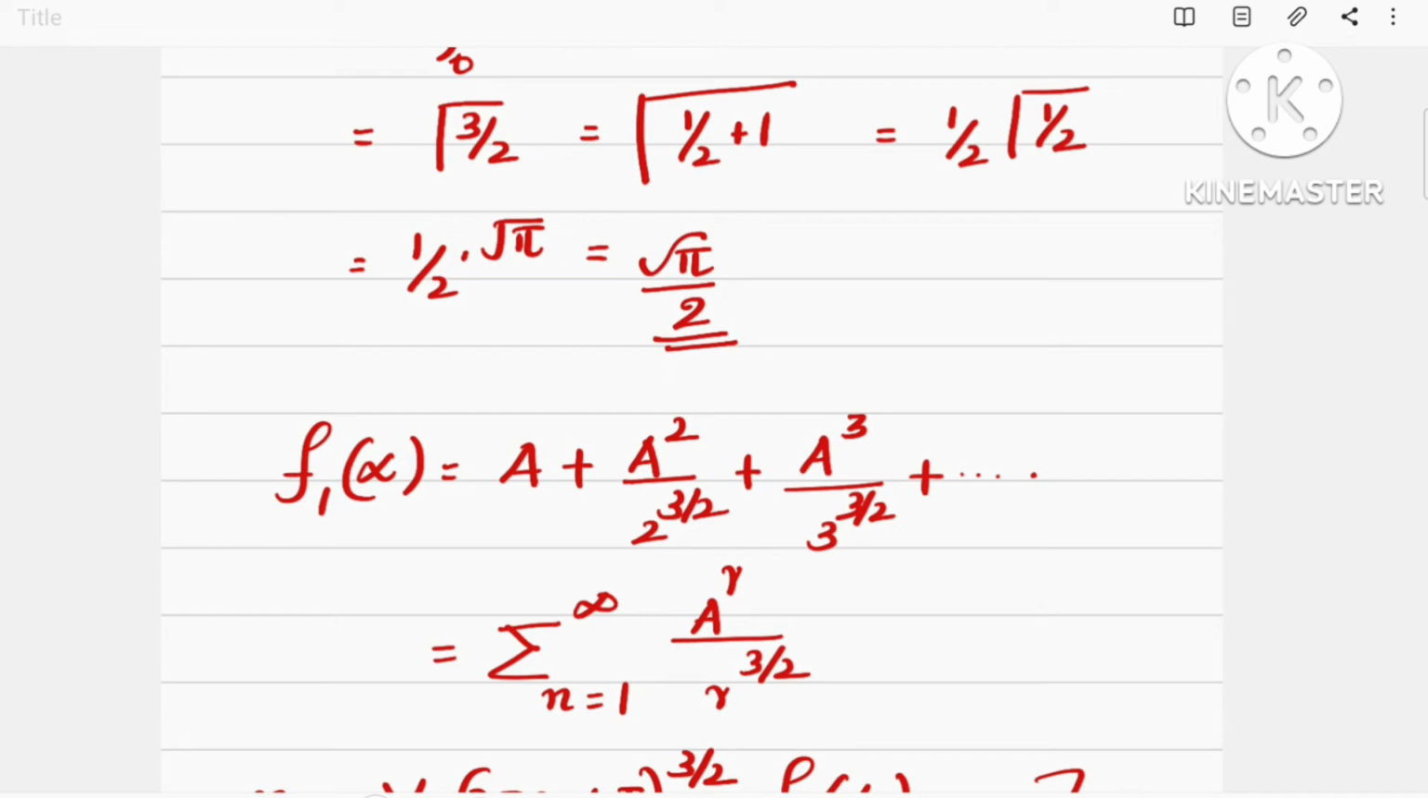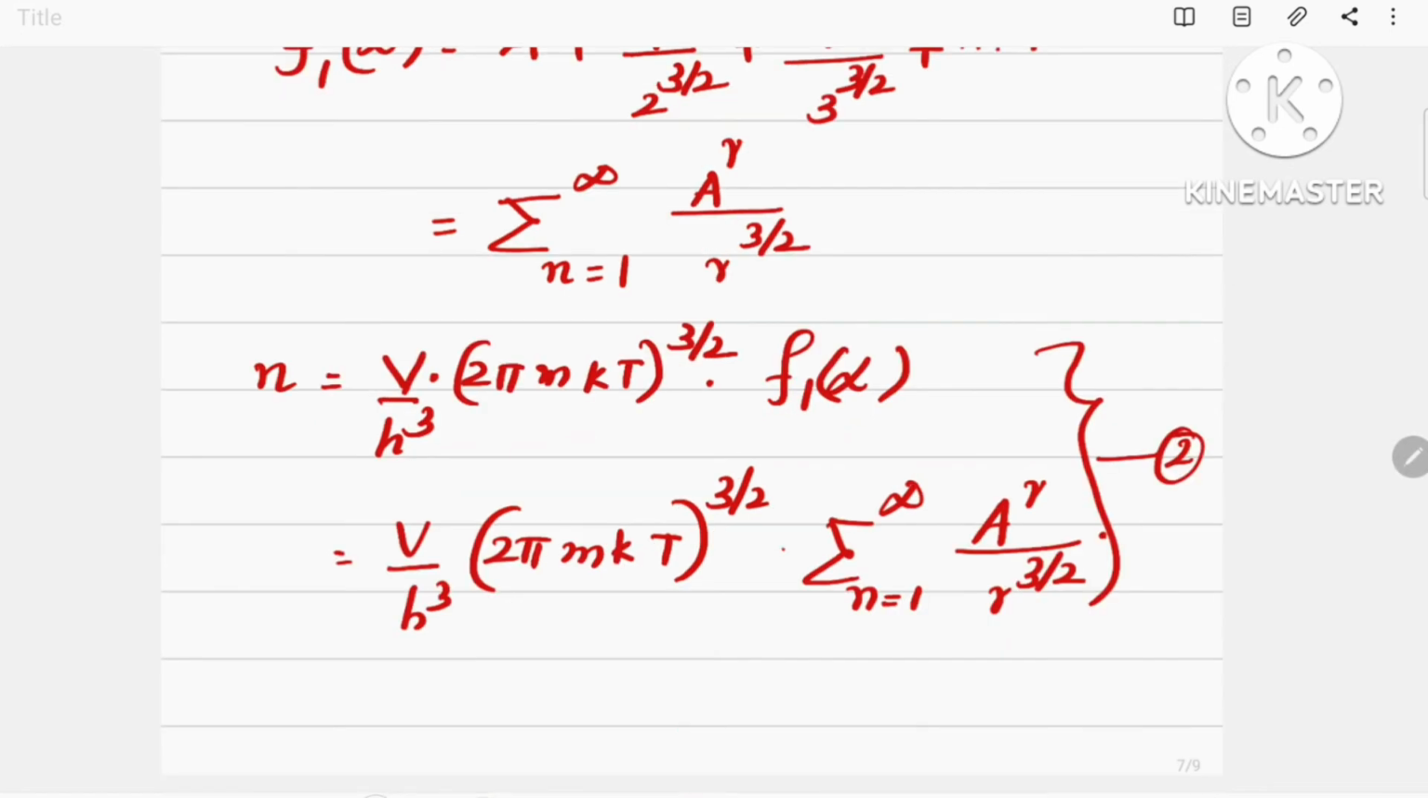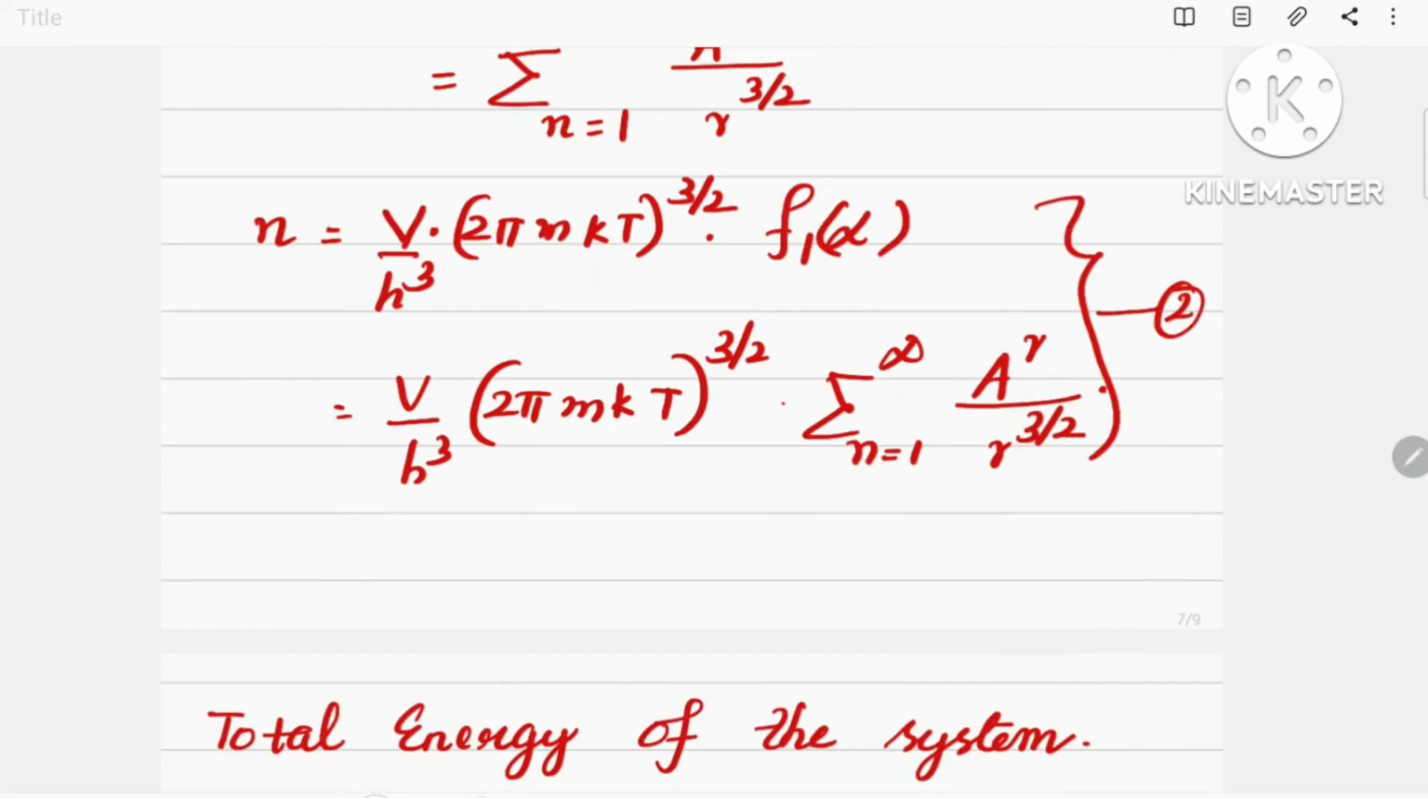This can be written in terms of a summation series, that is summation over r equal to 1 to infinity a raised to r divided by r raised to 3 by 2. We know the value of n as v by h cube into (2 pi m kt) the whole raised to 3 by 2 into f1 of alpha, which is nothing but summation over r equal to 1 to infinity a raised to r divided by r raised to 3 by 2. This is our equation number 2. Please remember this equation also.